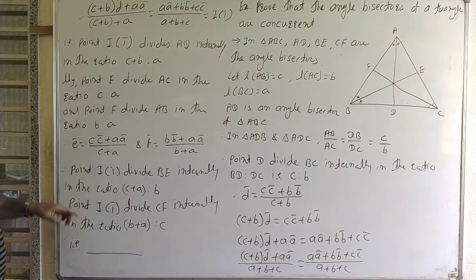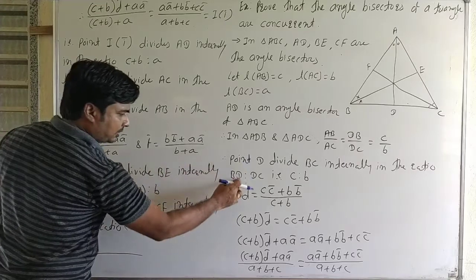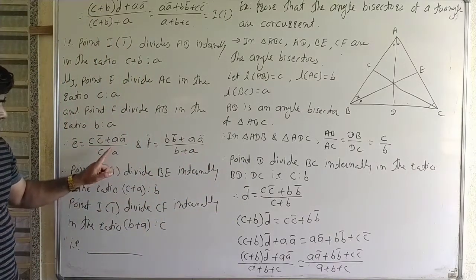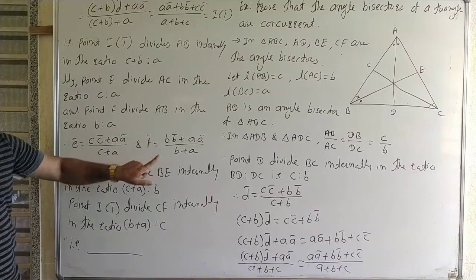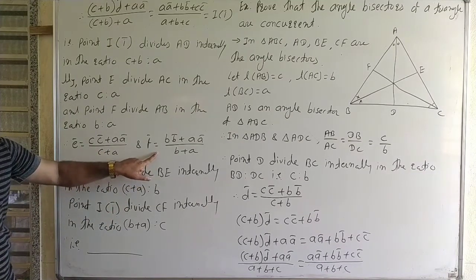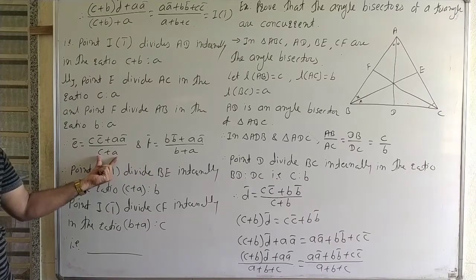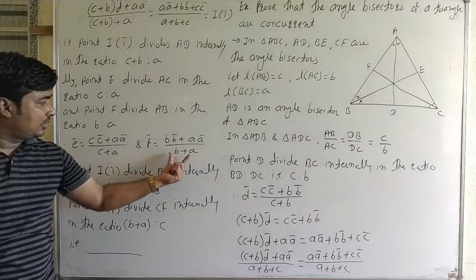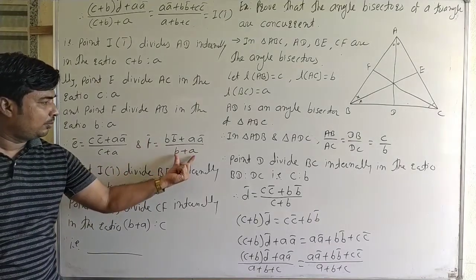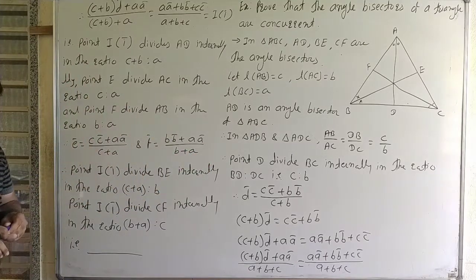See carefully, these two conditions directly write, similarly. It is a proof. I divides BE and I divides CF: I divides BE internally in the ratio C plus A is to B, and I divides CF internally in the ratio B plus A is to C. See carefully.